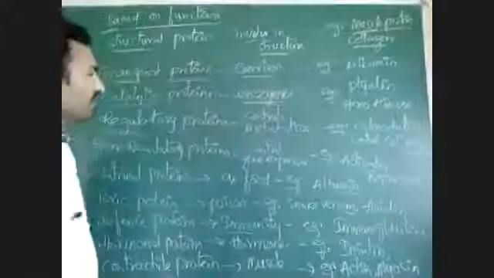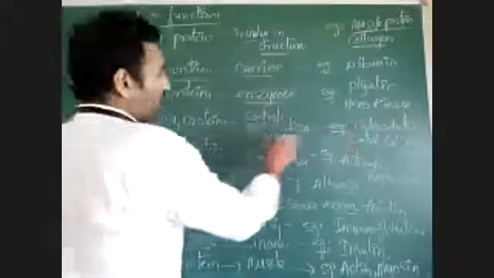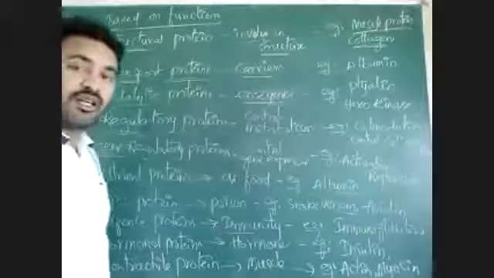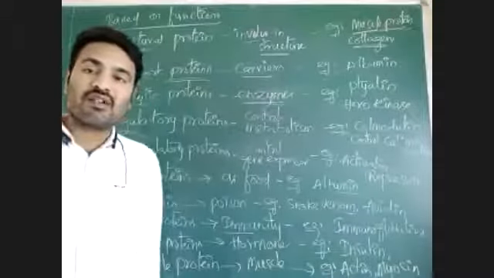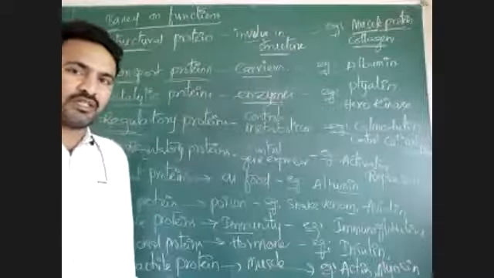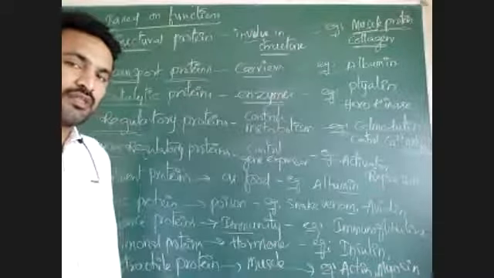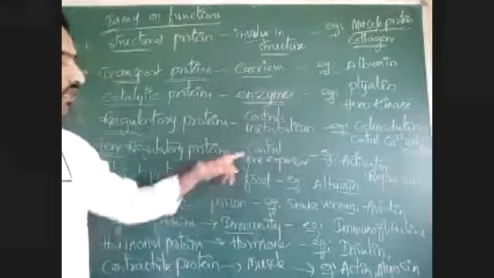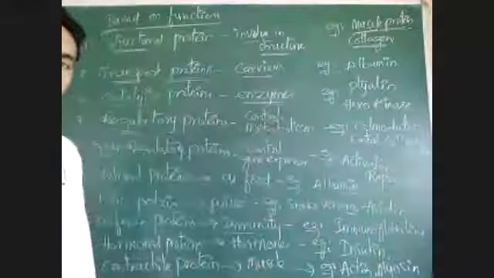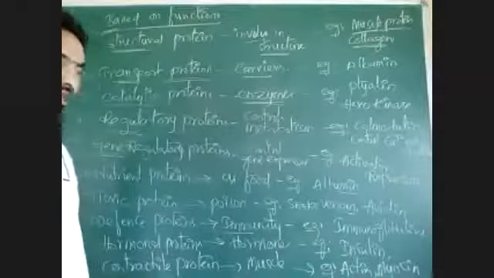Metabolic reactions are controlled by regulatory proteins like calmodulin, and gene regulatory proteins control gene expression. Our characters are expressed based on our DNA, right? That expression is under control of gene regulatory proteins like activator, repressor, suppressor, coactivator, and some others.